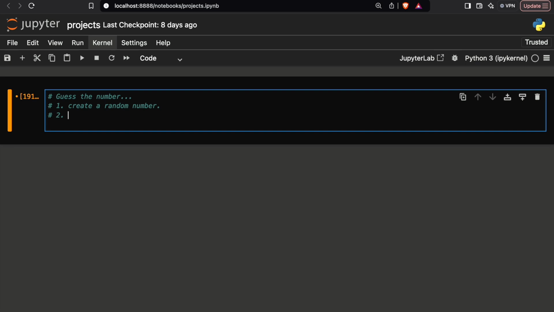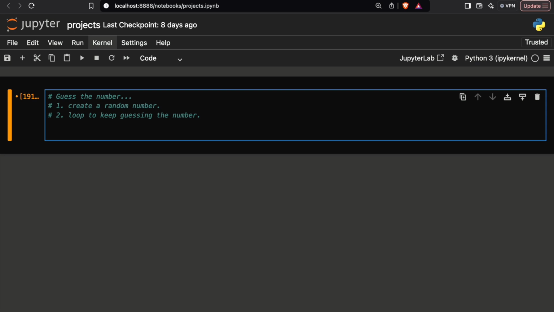So he will guess, let's suppose, 6, 7, 8, or 5. It means that he needs a few attempts. So he is doing the same thing again and again. To repeat a thing, we need to use a loop. So we will use a loop to keep guessing the number.